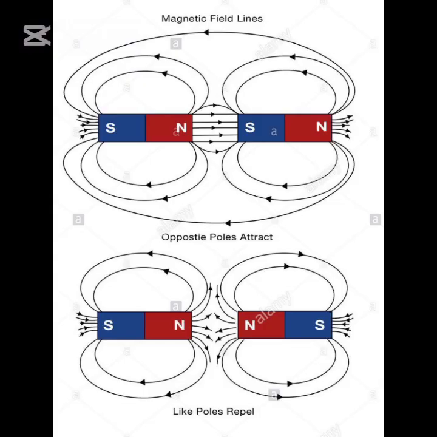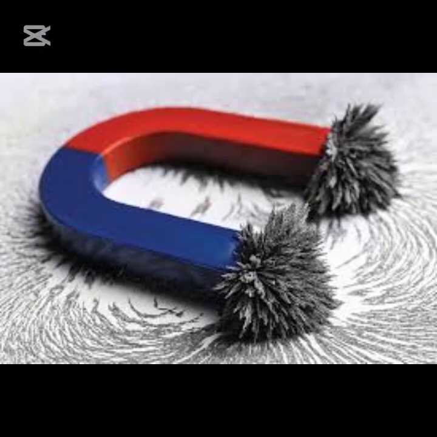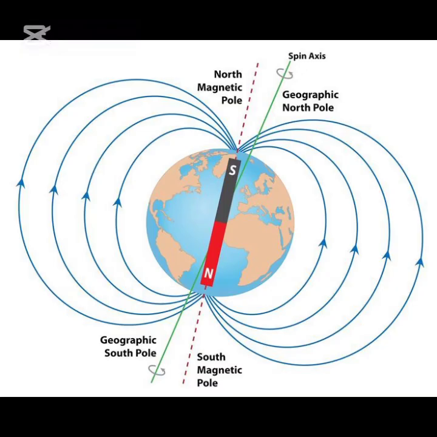What are magnetic poles? Magnetic poles are the two regions at the ends of a magnet where the magnetic force is strongest. Every magnet has two poles. The north pole, N, is the end of the magnet that points toward the Earth's north when freely suspended. The south pole, S, is the end of the magnet that points toward the Earth's south when freely suspended.